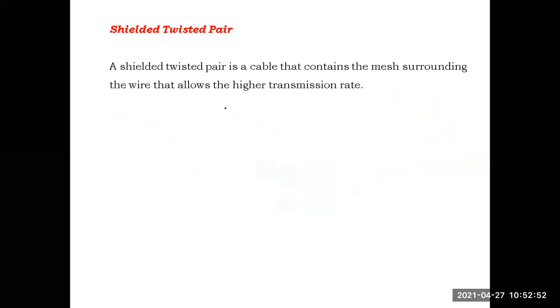Let's see about the STP. Around the twisted pair cable, some mesh with a higher transmission rate.